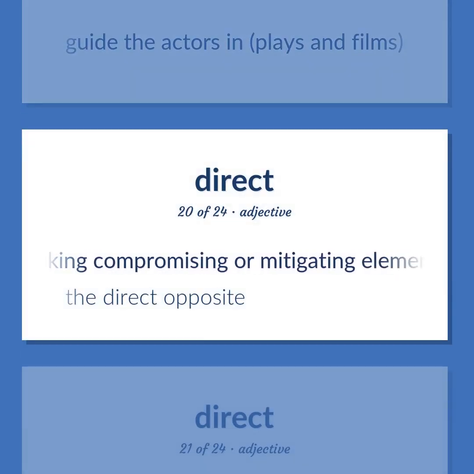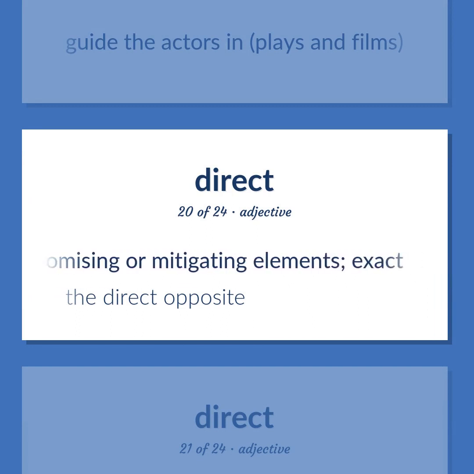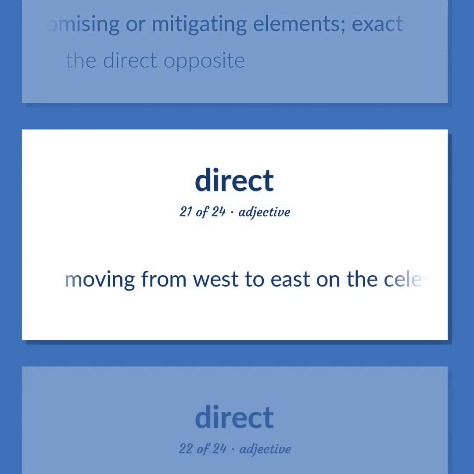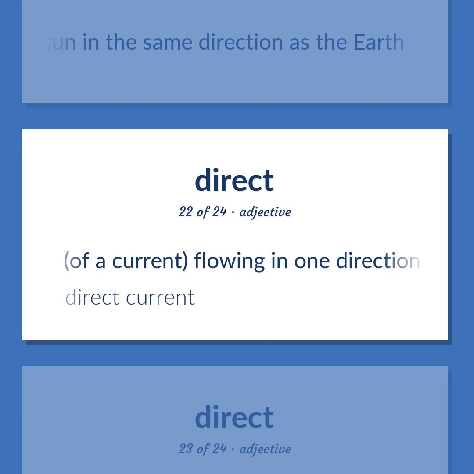Lacking compromising or mitigating elements, exact. The direct opposite. Moving from west to east on the celestial sphere, or, for planets, around the sun in the same direction as the Earth. Of a current, flowing in one direction only. Direct current.